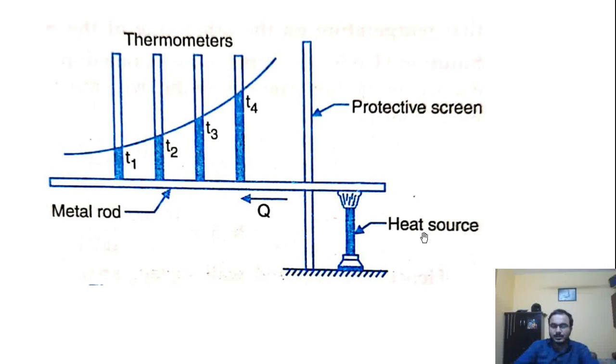So what we are going to do is heat this metal rod at the rightmost part. From here heat will transfer from right to left, and this heat source is separated from this portion by a protective sling.